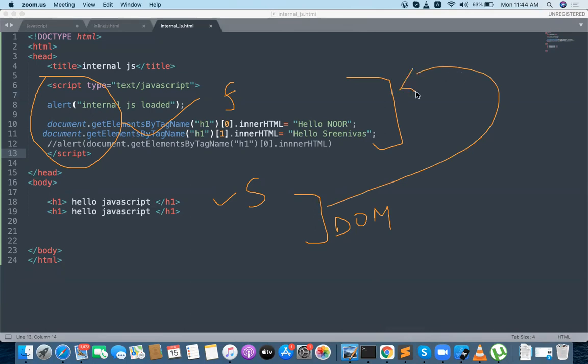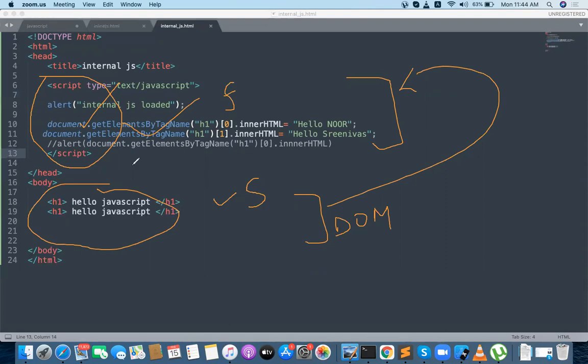Am I correct? So document is not readable, not visible. Document is not understanding your HTML, not understanding h1 of 0 or h1 of 1. Why? Because your document is at the bottom level, not at the top level.